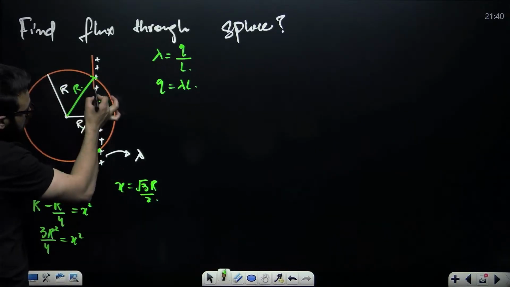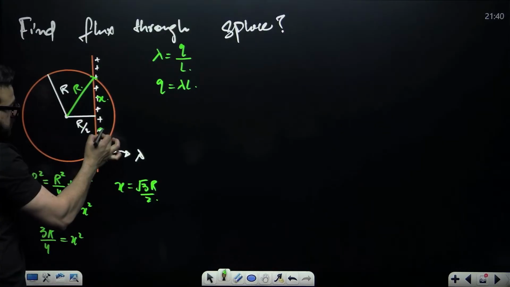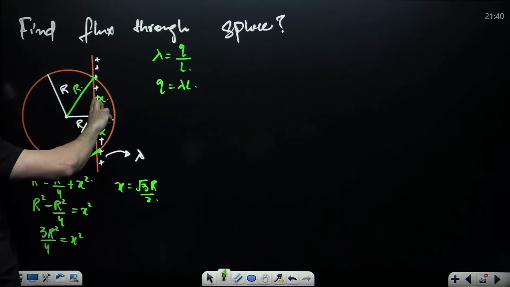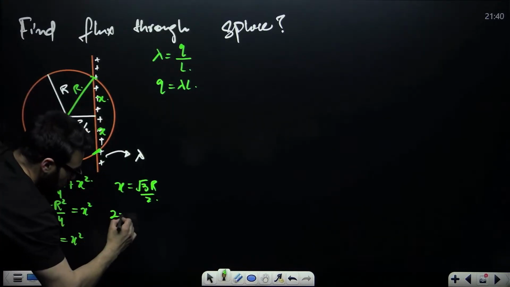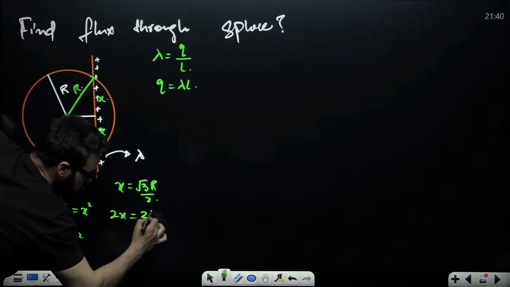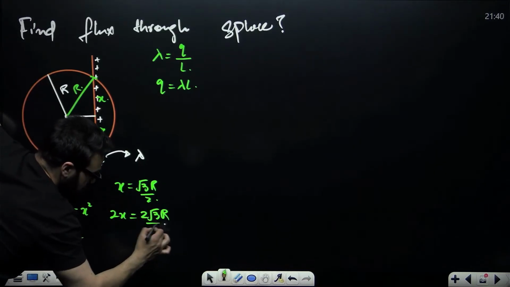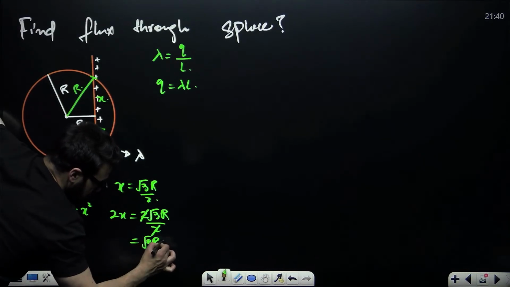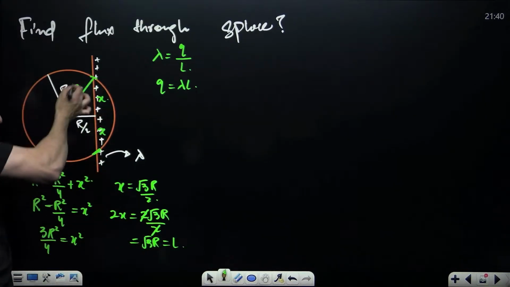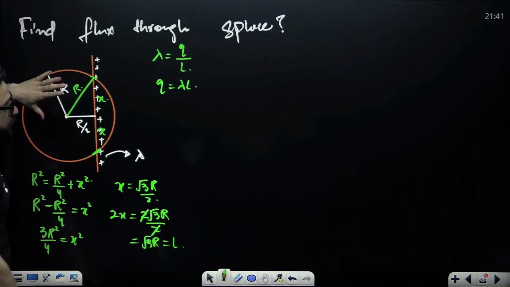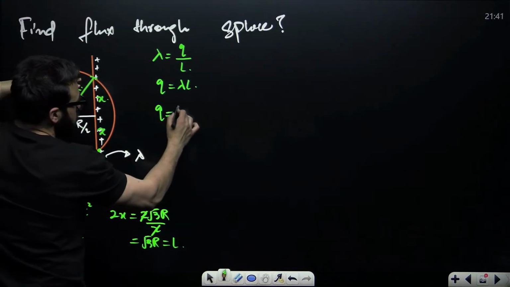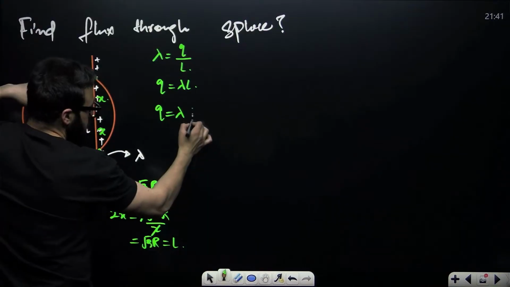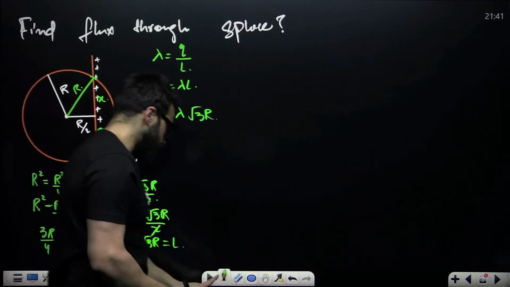Now, guys, if this is X, this will also be X. What is the total length present inside? That is 2X, which is 2 times root 3 R divided by 2. This and this will cancel, so this will be root 3 R. This will be L. So this is the length present inside. Now, if you got the length, how much will be the charge? Charge will be lambda into L, that is root 3 R lambda. This is the charge inside.